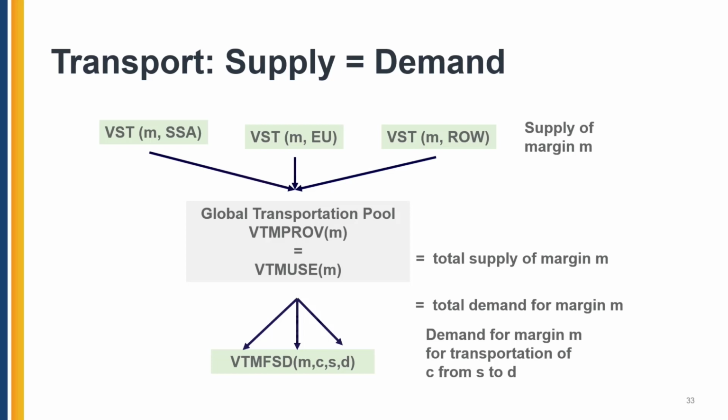From there it is going to be used by each of the countries demanding it, distinguished by margin, by commodity, and from source to destination. And again, all we're trying to say here is that there's not going to be any unused offering of margin services; everything has to be used.